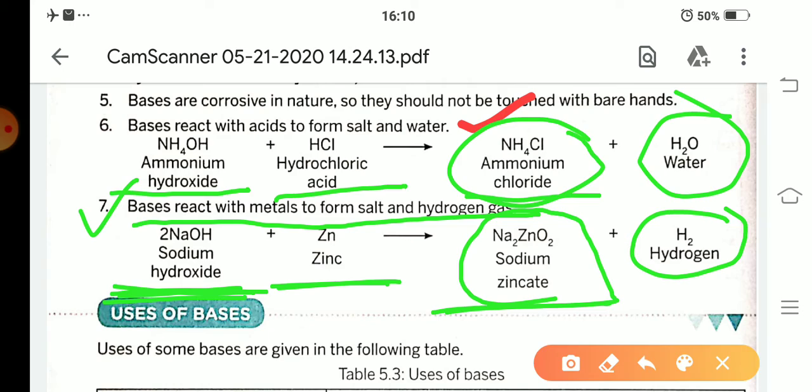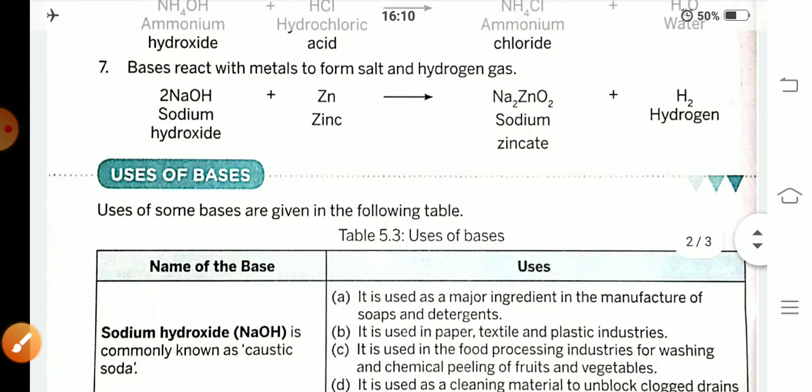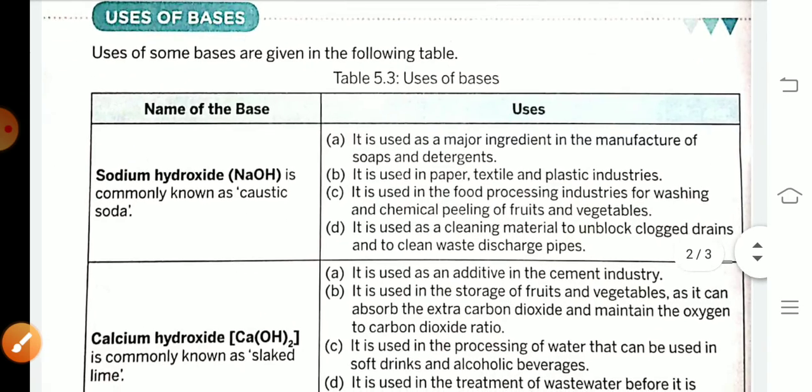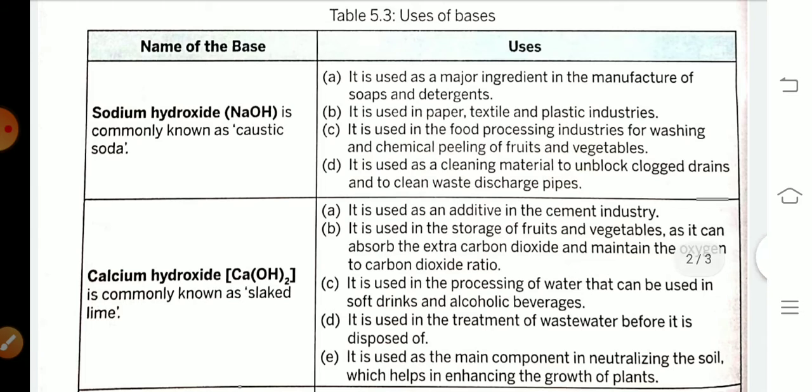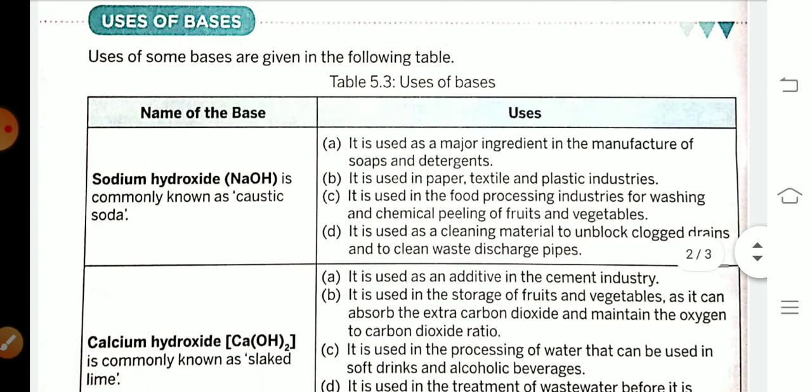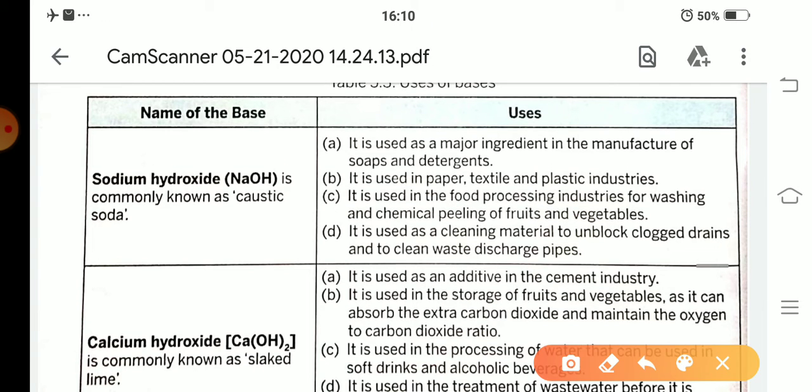Next, uses of bases. First, uses of sodium hydroxide. Sodium hydroxide is used as a major ingredient in the manufacture of soaps and detergents.